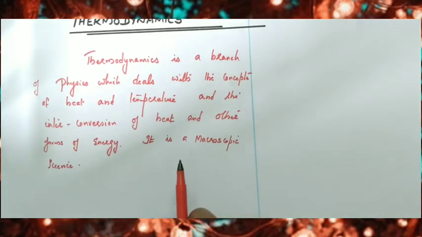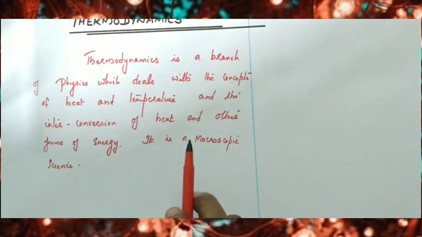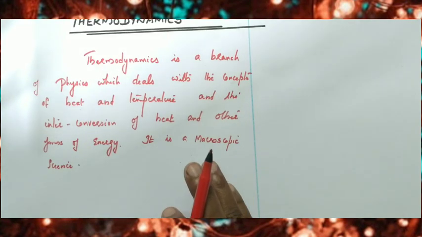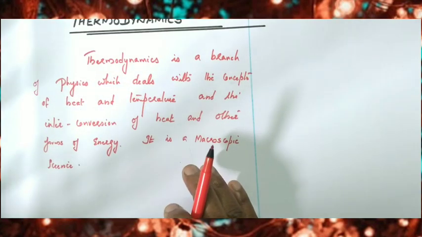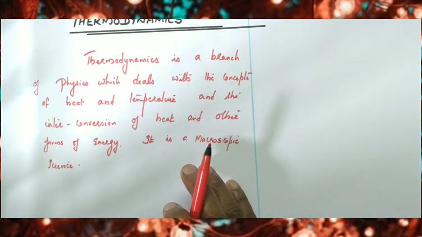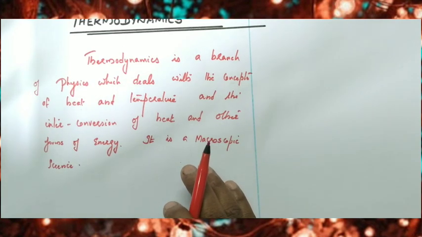It is a macroscopic science. Why is it called a macroscopic science? Because it deals with bulk systems and does not go into the molecular concepts. Here we are considering the pressure, volume, temperature, etc. That is the macroscopic concepts. We are not considering the microscopic molecular description.